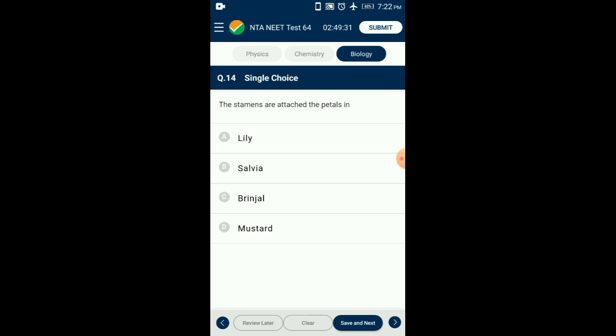Question number 14. The stamens are attached to the petals in. The androecium consists of stamens. These stamens can be attached to the petals. This condition is known as epipetalous condition. Such a condition is seen in brinjal. So the answer is option C, brinjal.